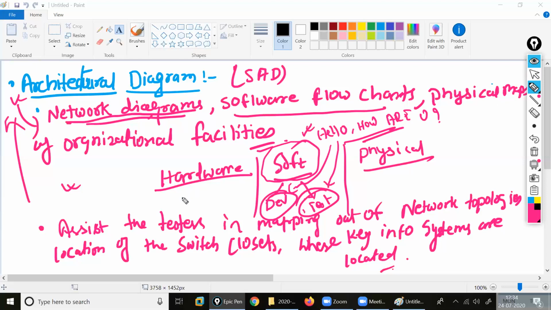Then after that you need hardware. What hardware? You need a switch. You need routers for connectivity. You need a firewall to provide security. So this comes inside your architectural diagram. Understood or not? Clear or not? This point, clear? Those are the things inside your architecture.